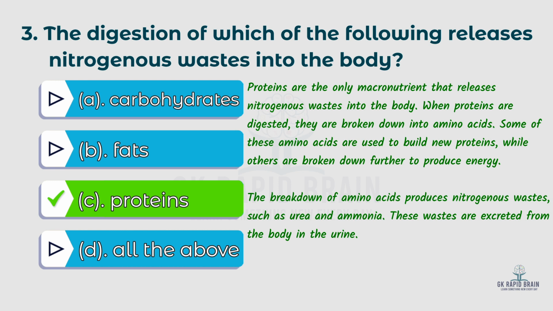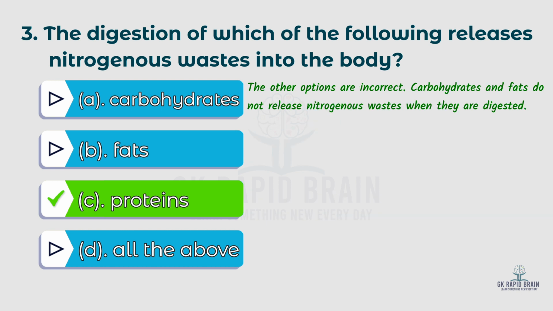When proteins are digested, they are broken down into amino acids. Some of these amino acids are used to build new proteins, while others are broken down further to produce energy. The breakdown of amino acids produces nitrogenous waste such as urea and ammonia. These wastes are excreted from the body in the urine. The other options are incorrect. Carbohydrates and fats do not release nitrogenous waste when they are digested.